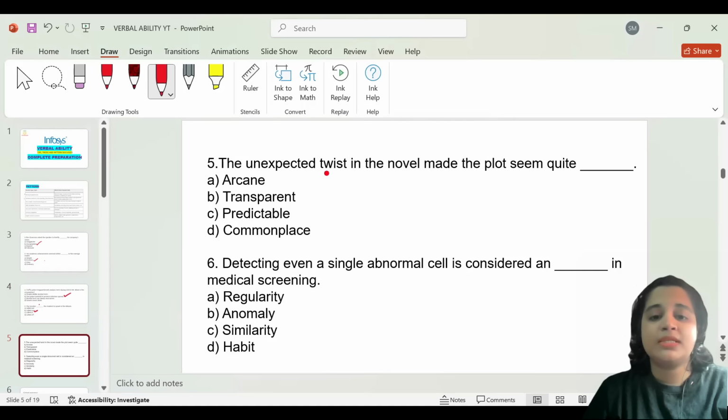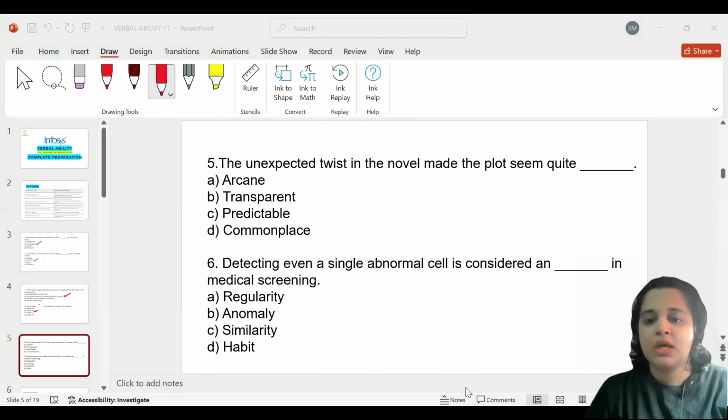An unexpected twist in the novel made the plot seem quite blank. You have to fill in the blank with the appropriate word that satisfies the sentence.